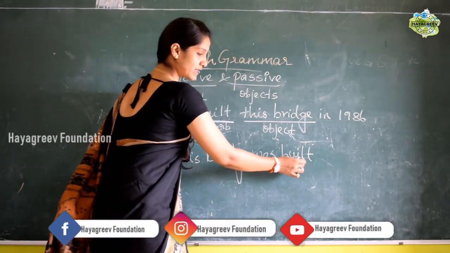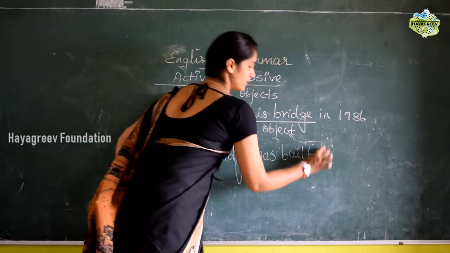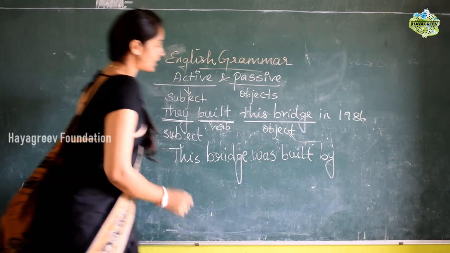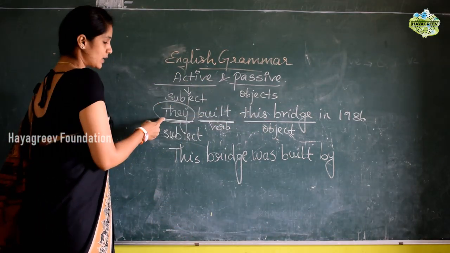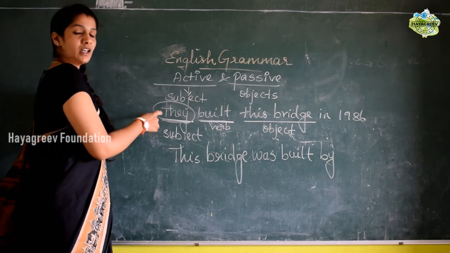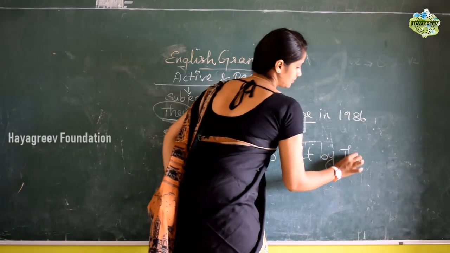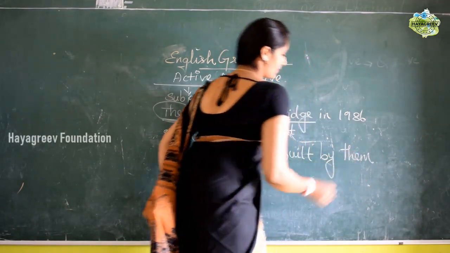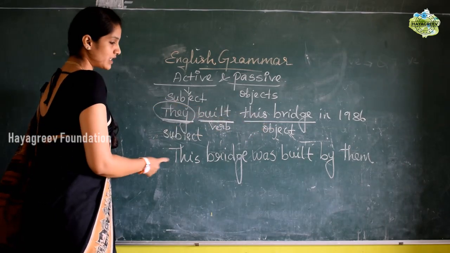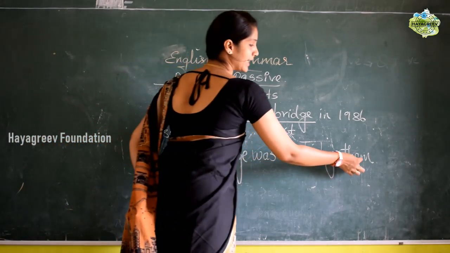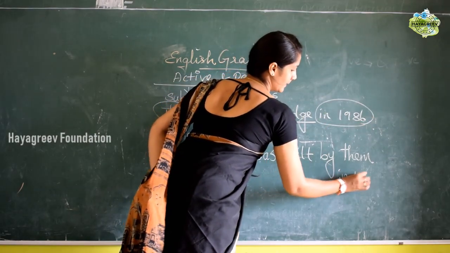So this bridge was built, and here we are going to introduce the by agent. By whom? The subject, now we are going to put into the object place. So by, here it is given they. The personal pronoun for they is them. So they changed into them. So this bridge was built by them, and the final one, in 1986.